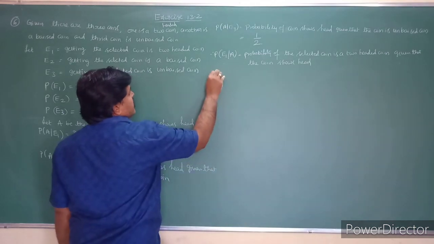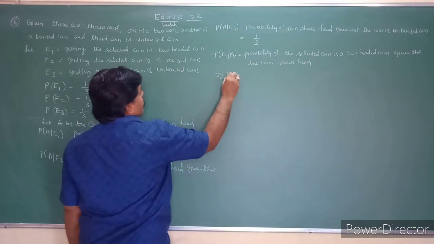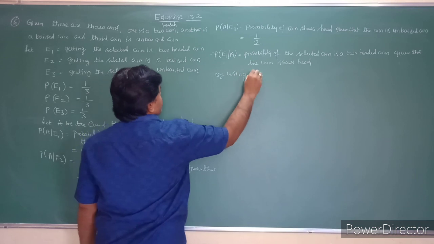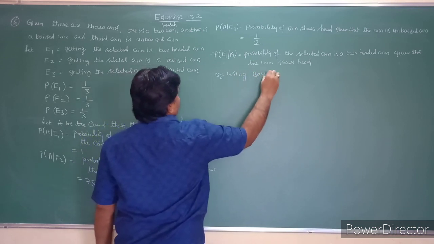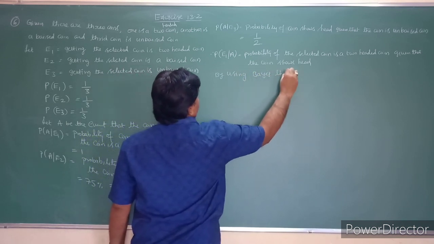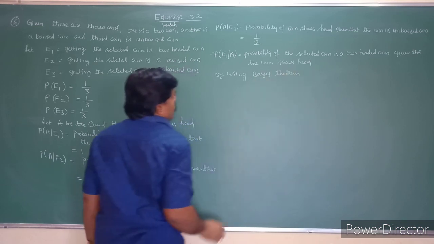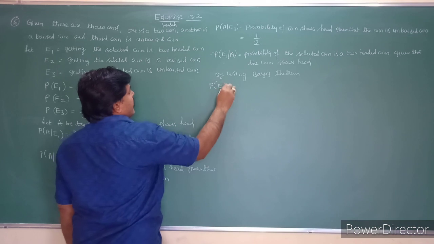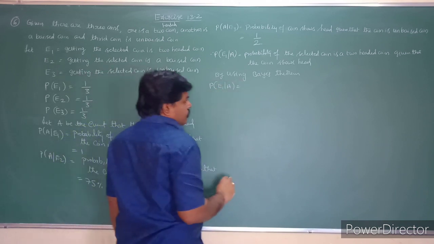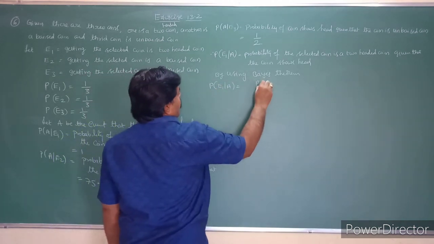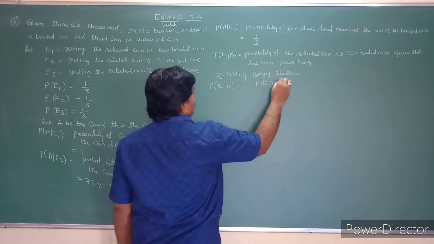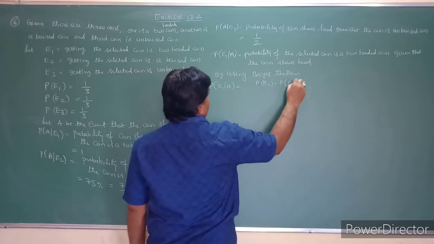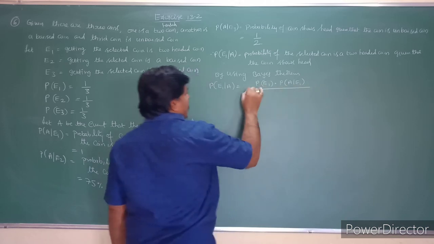So how to calculate this one? By using Bayes' theorem. Probability of E1 given A is equal to probability of E1 into probability of A given E1, divided by sigma.